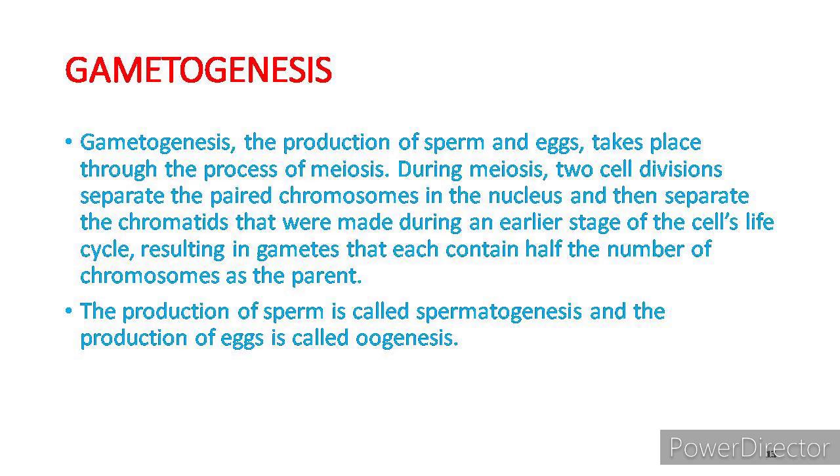Okay, gametogenesis is the production of sperm and eggs through the process of meiosis. And we already discussed what meiosis is. In the two cell divisions, the paired chromosomes in the nucleus are separated and then the chromatids are separated. They are made up during an earlier stage of the cell's life. The production of sperm is called spermatogenesis and the production of egg is called oogenesis.